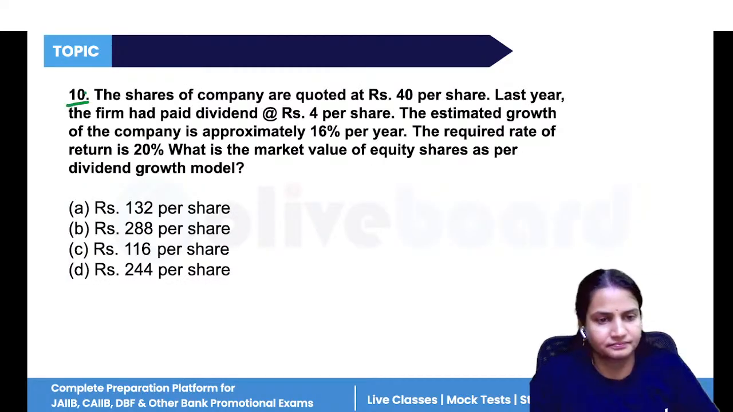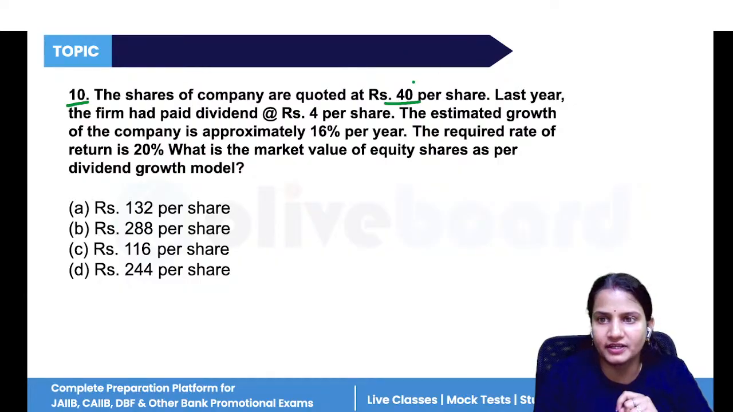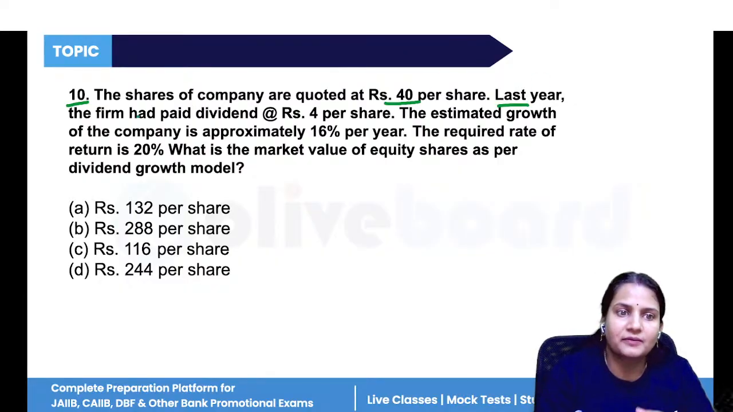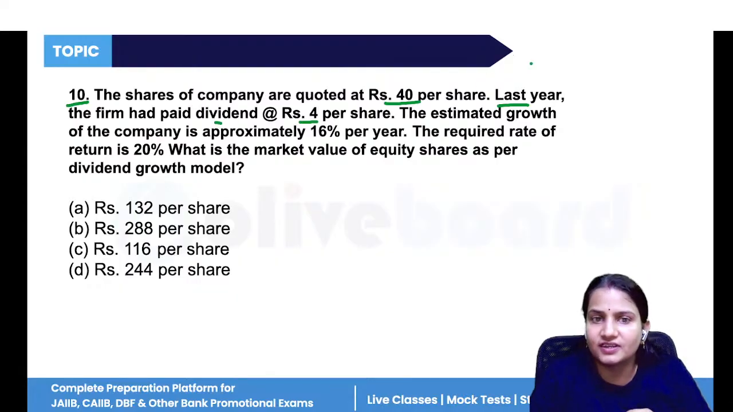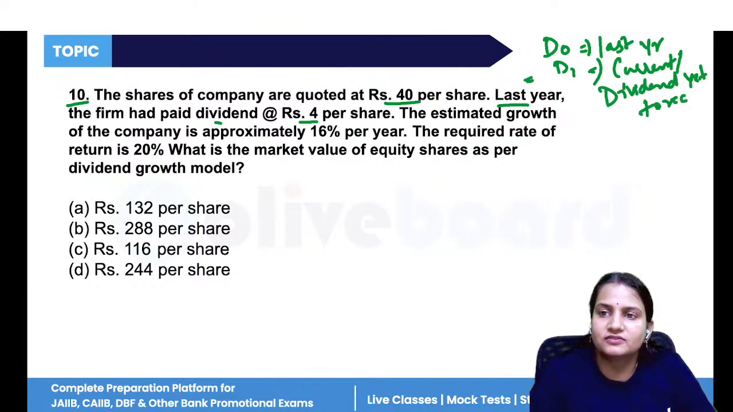Now, question number 10. The question says the shares of a company are quoted at rupees 40 per share. Last year, the firm had paid dividend at rupees 4 per share. This is the last year dividend. So we know that two dividends are given, either D0 or D1. D0 is the last year dividend, and D1 is the current year dividend or dividend yet to receive. So we have to find D1.